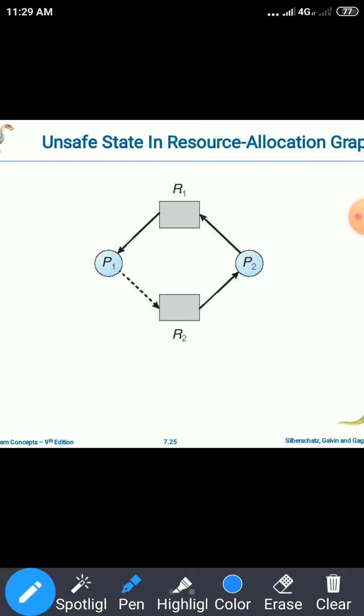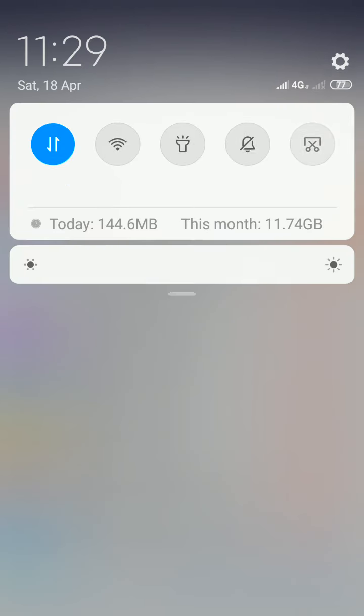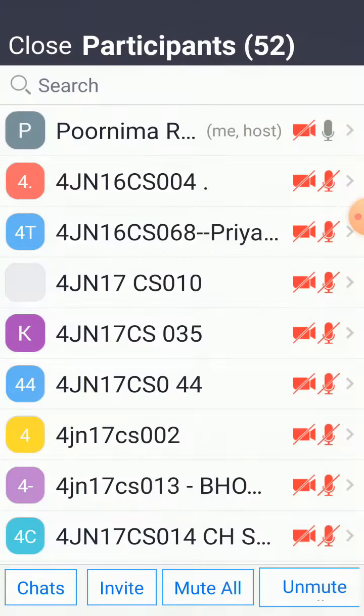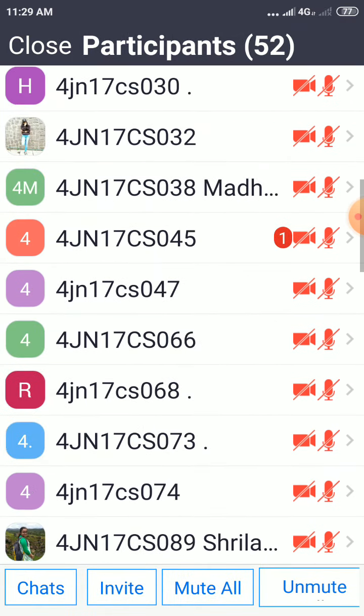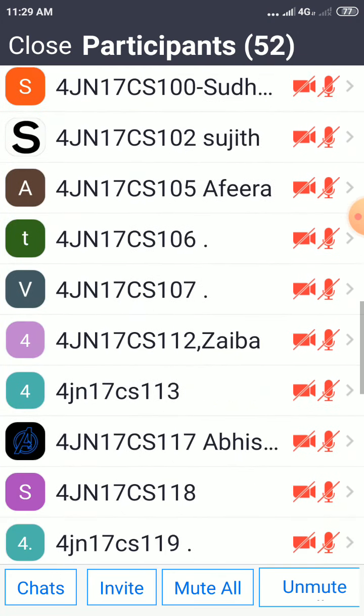Any doubt in this? Any doubt? Any doubt? If no doubt, then I'll move on to the next algorithm, that is the Banker's algorithm.